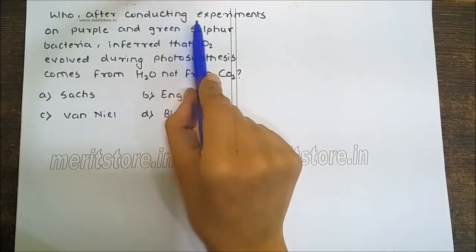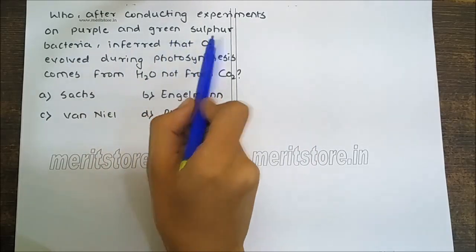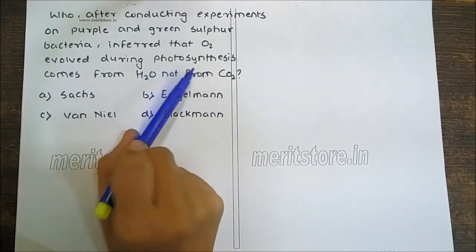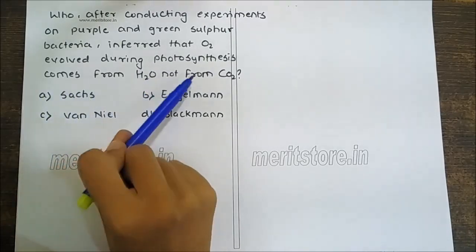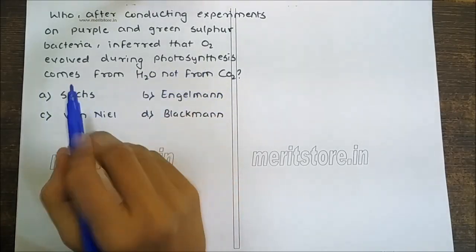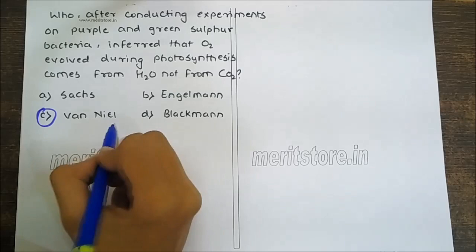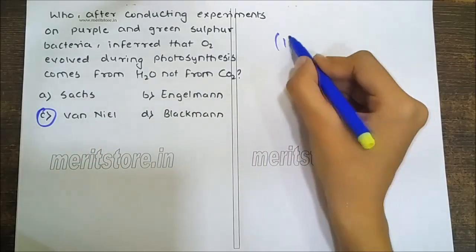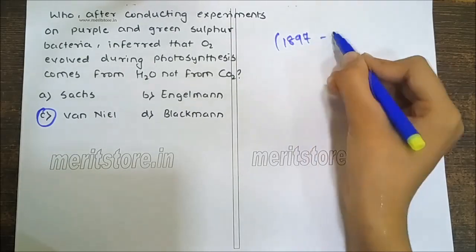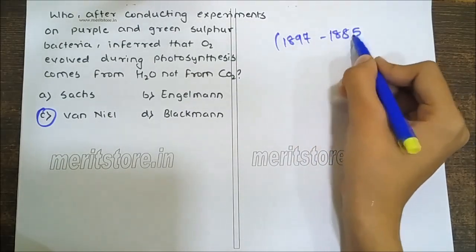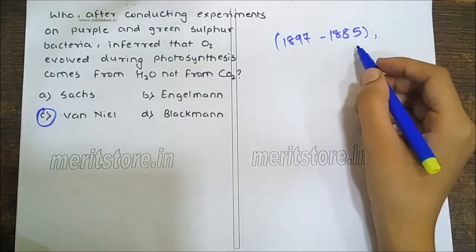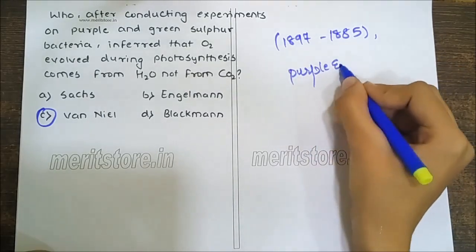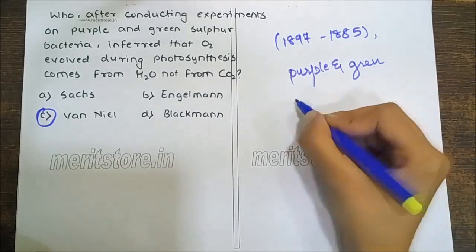Who, after conducting experiments on purple and green sulfur bacteria, inferred that O2 evolved during photosynthesis comes from H2O and not from CO2? So here the correct answer is C, Van Niel. Why? Because Van Niel, in 1897 to 1885, on the basis of his studies with purple and green sulfur bacteria,